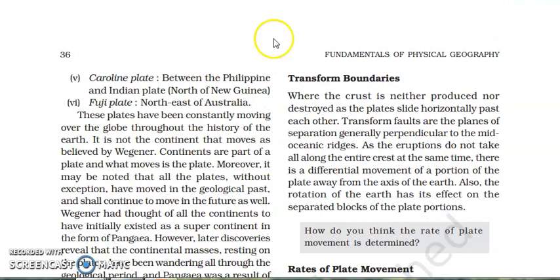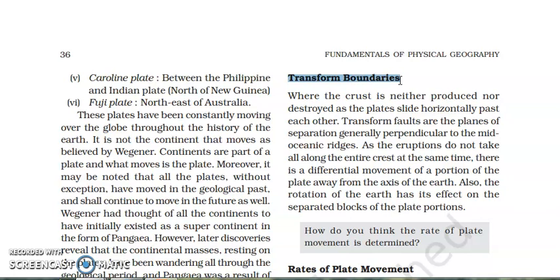And the last one, the third type of plate boundary, is called the transform boundary. Now, in the transform boundary, we see that the crust is neither produced nor destroyed, because whenever it is a convergent boundary, it is destroyed over there. Where it is a divergent boundary, it is a construction type of boundary. But in the transform boundary, there is no destruction and no construction, because here the plates are sliding past each other horizontally.